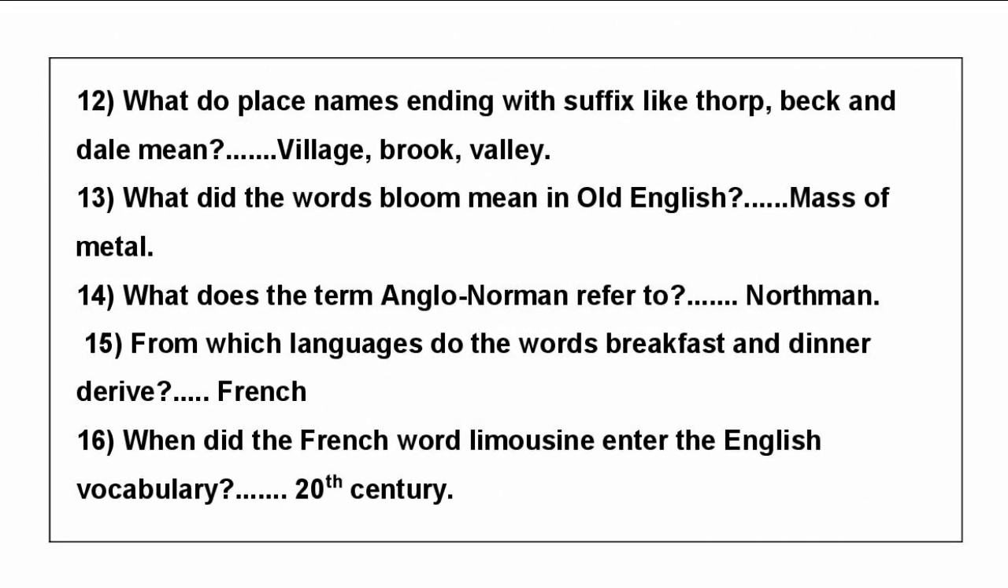Question number 12. What do place names ending with suffix like Thorpe, Beck, and Dale mean? Answer is village, brook, and valley. Question number 13. What did the word bloom mean in Old English? Answer is mass of metal. Question number 14. What does the term Anglo-Norman refer to? Answer is Northmen. Question number 15.